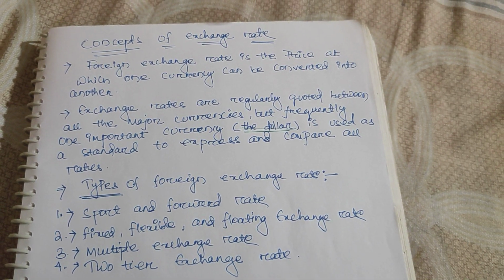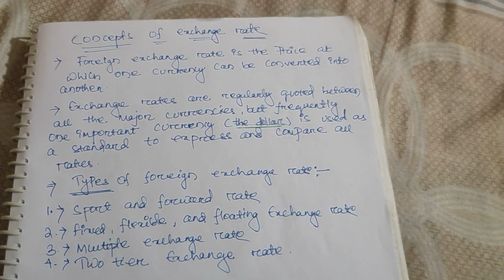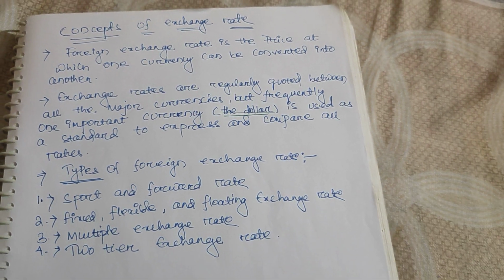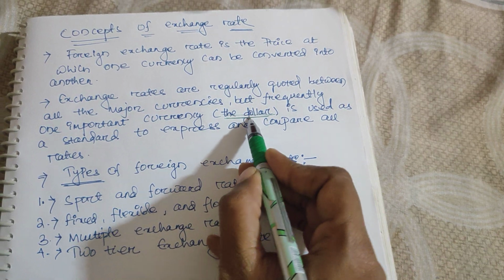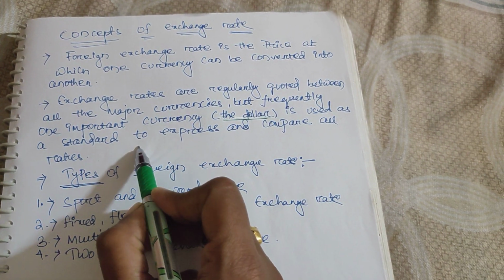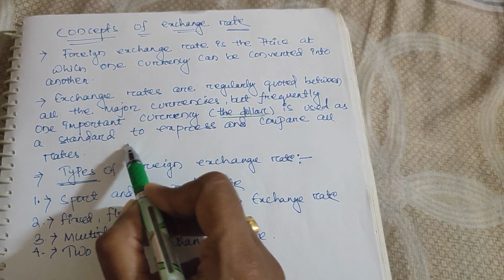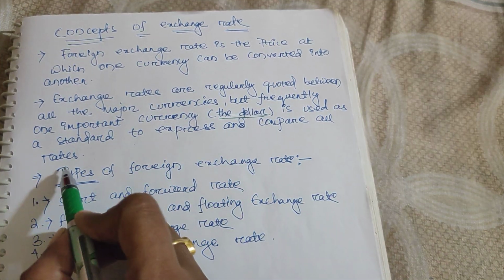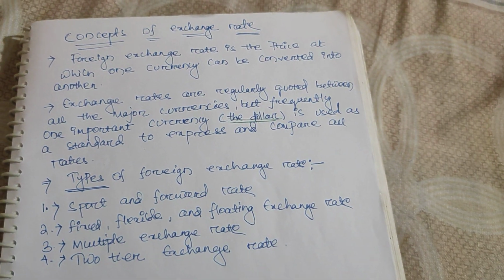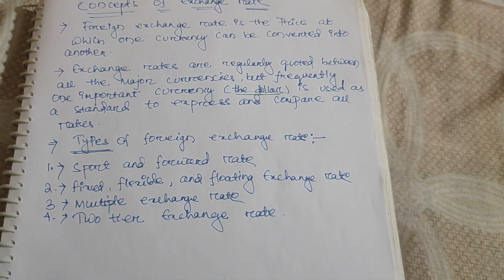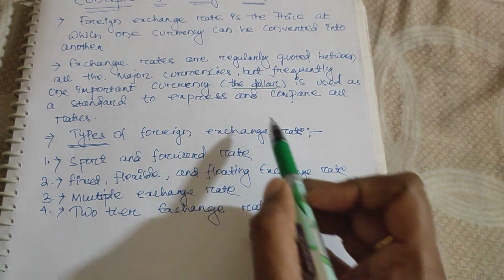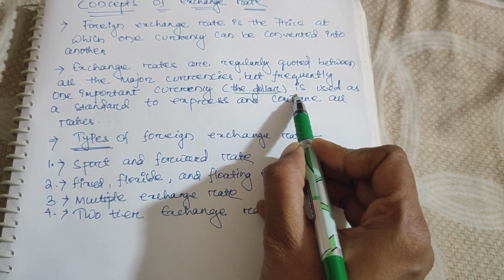It maintains its value for a long time period. That's why most countries compare their currency with the USA dollar. So the dollar is used as a standard currency to express and compare all the rates. Not only in India, in other countries also they compare their currency with the hard currency dollar.